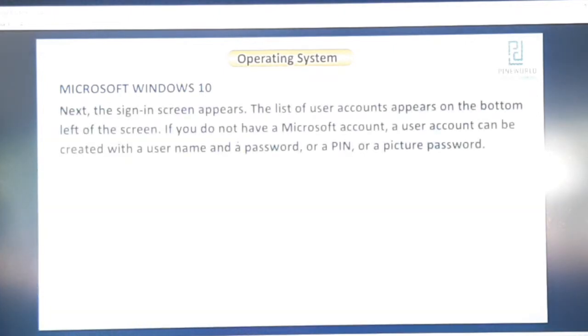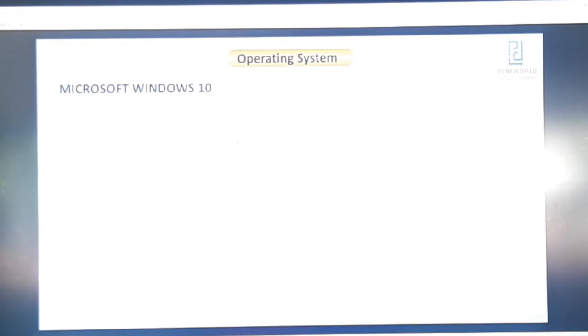Next, the sign-in screen appears. The list of user accounts appears on the bottom left of the screen. If you do not have a Microsoft account, a user account can be created with a username and a password, or a PIN, or a picture password. You can use any of the three sign-in options.